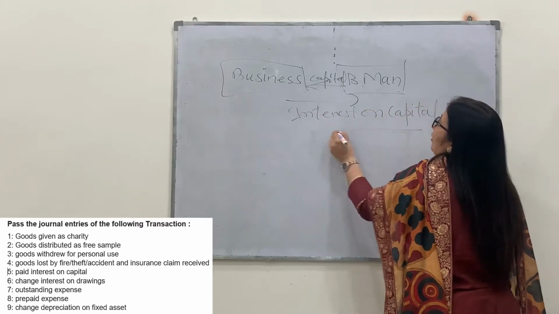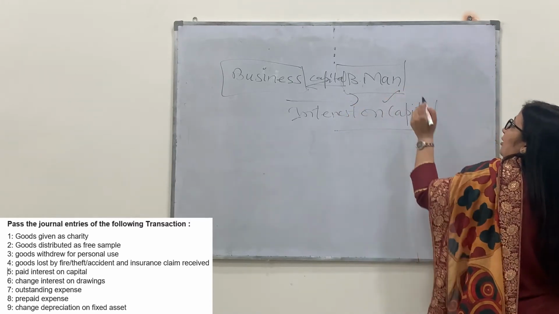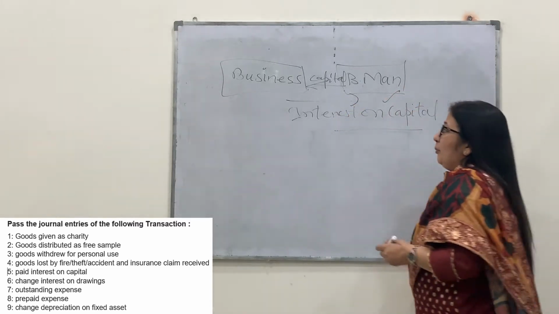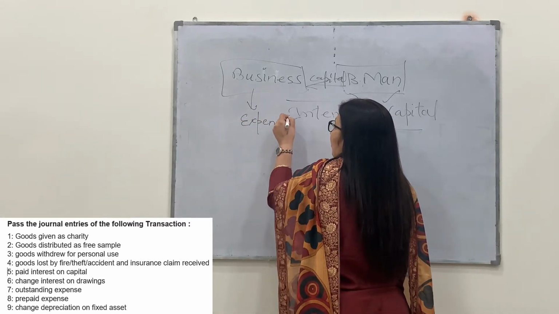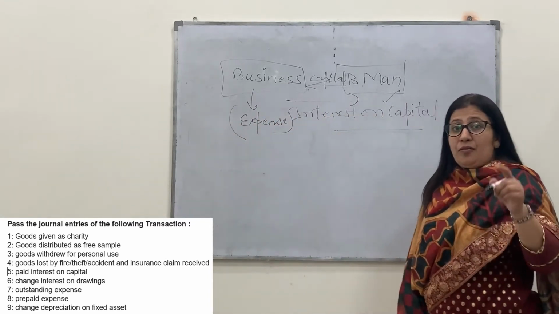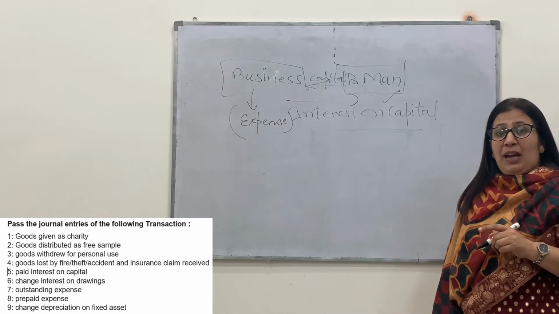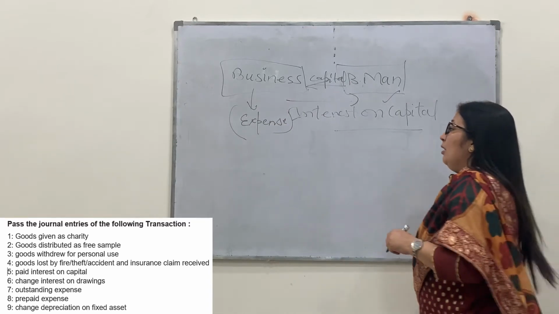Whenever the interest on capital is to be taken by the businessman, it becomes an expense for the business. No doubt it is the income for the businessman, but it is an expense for the business.